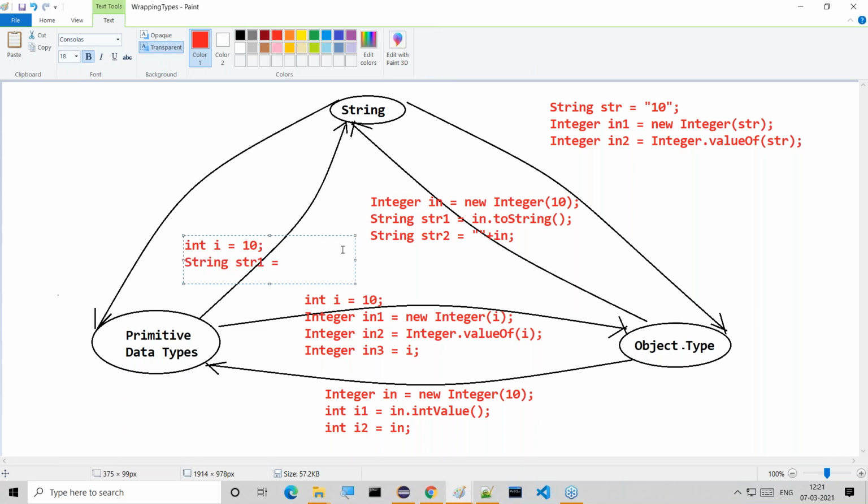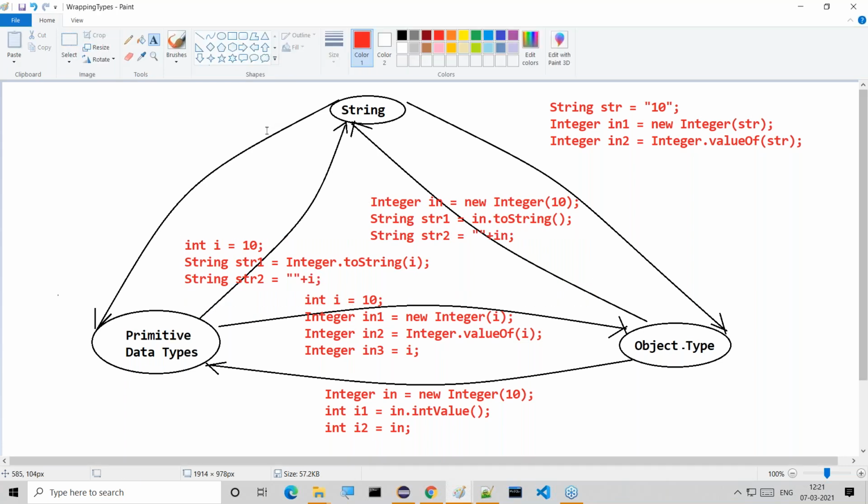String str1 is equal to, then what we have to provide there: Integer.toString(i). String str2 is equal to double quotation plus i. They are the two mechanisms. So there are two mechanisms to convert data from primitive data type to string data type. That's it.